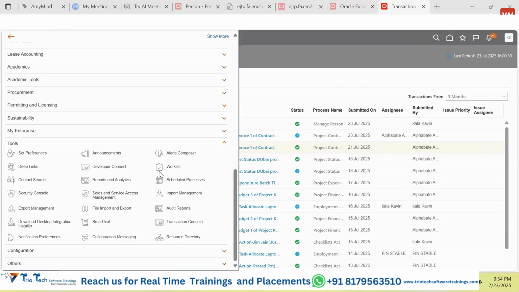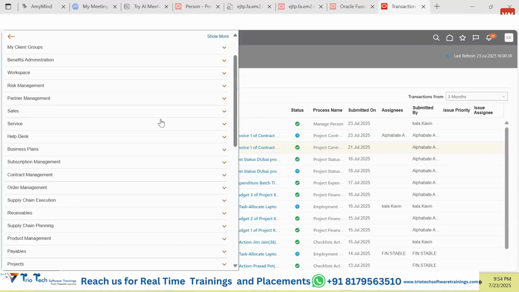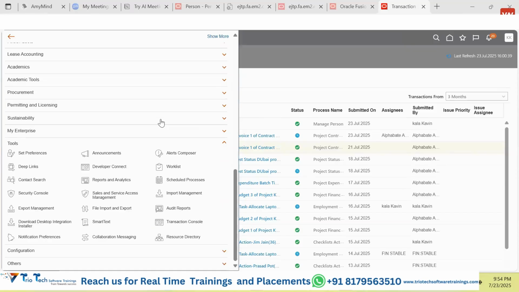Piyush, My Enterprise has a lot of options available, but it is showing only a few on my instance. How do I download? Which My Enterprise, Dhamma? Your instance, your My Enterprise, has a set of preferences. I'm not able to see My Enterprise. What are you referring to as My Enterprise? You rightly said that you have to go to the instance and go to My Enterprise. There is a desktop and all, but when I check mine, it shows download and desktop integration installer.